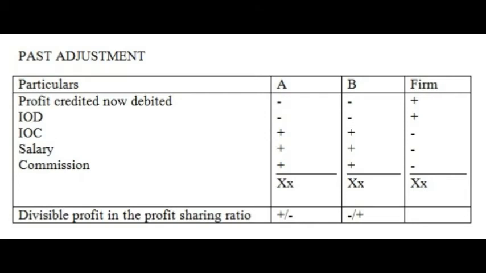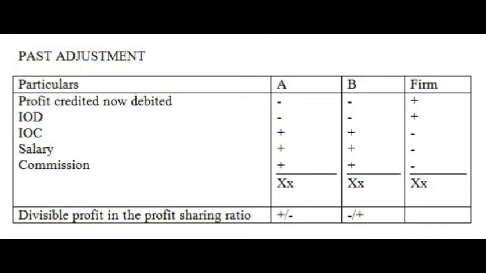This is the past adjustment statement. A simple format is given there. Now suppose by mistake profits are credited to partners, then whatever profits were wrongly credited will now be debited. So the first line shows profit credited, now debited. So they will appear as a debit item and be shown in the firm's account as a credit item. And now look at what items are omitted.